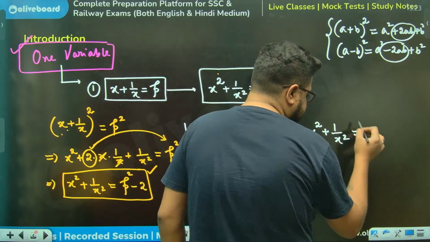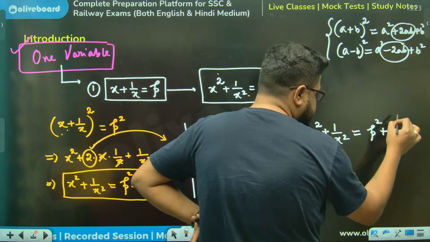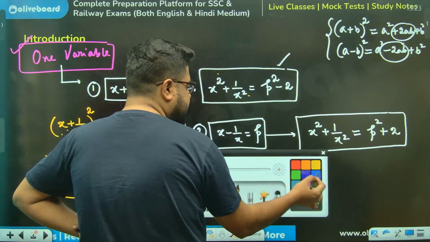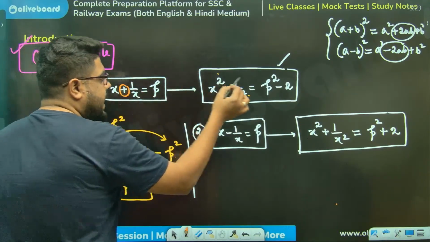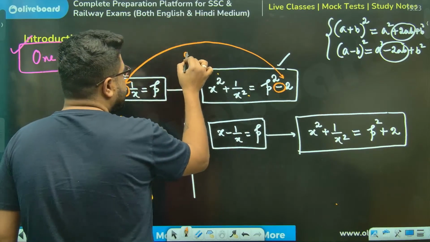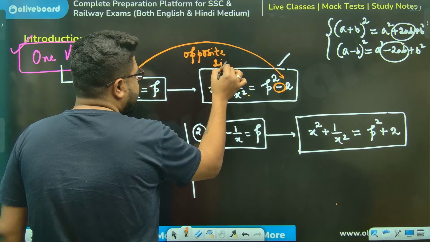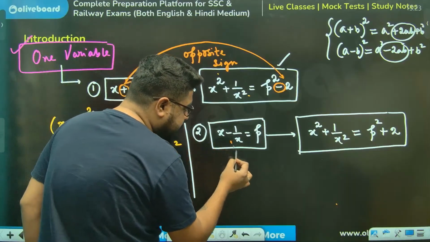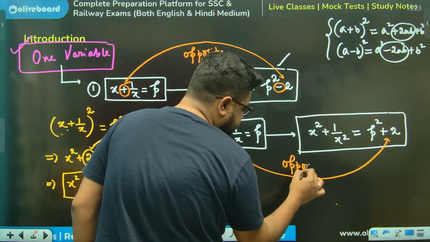I can write this as p square. If you do the same squaring, you will get plus 2. Now the best way to remember this: if it is plus, then this will be minus. The rule is opposite sign. Now, this is not a rule, just a technique to remember. Same here: if it is minus, then it will be plus. Can you see the same technique?